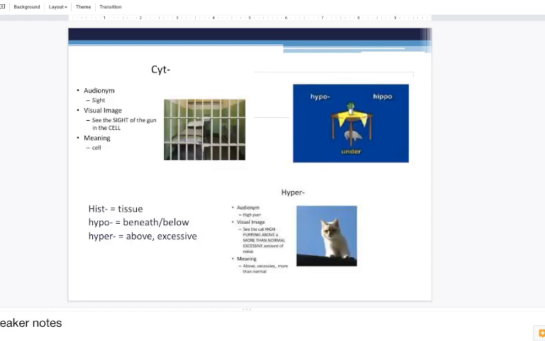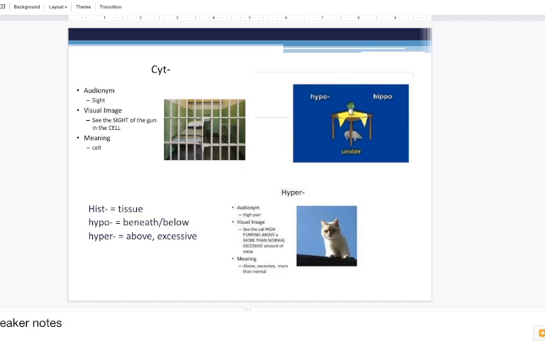Okay, so Monday's bell work asked you to define cyto, histo, hypo, and hyper. There are some ways that people remember these medical terms, or medical terminology, and it's called an audionym. So hopefully this can help you in the future. Cyto sounds like sight, and the visual image is that you can see the sight of the gun in the cell. You can sight the cell. So cyto means cell.